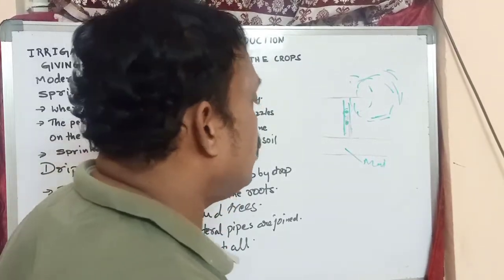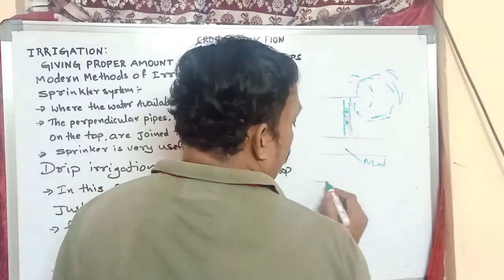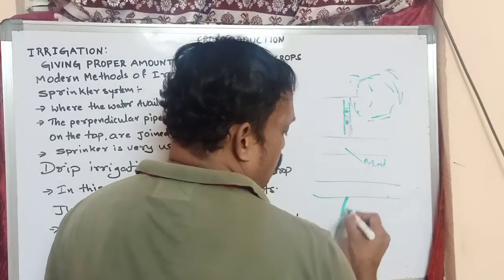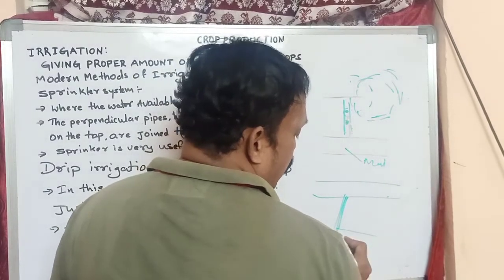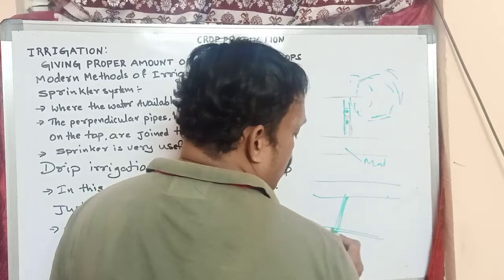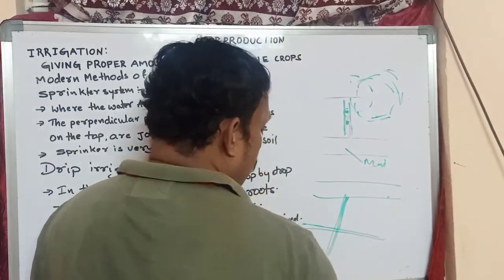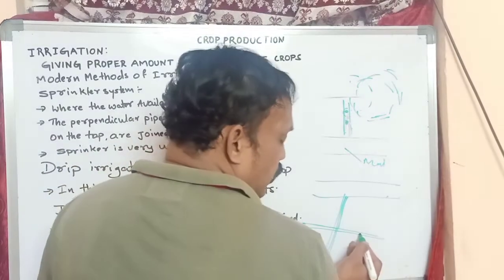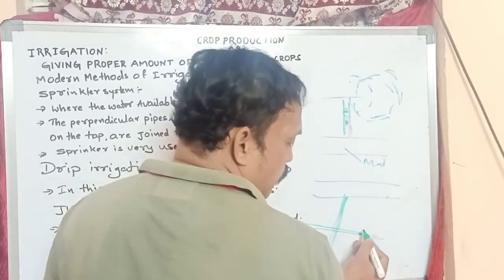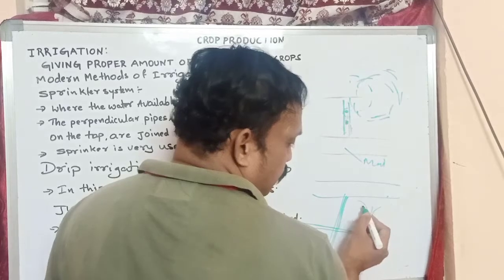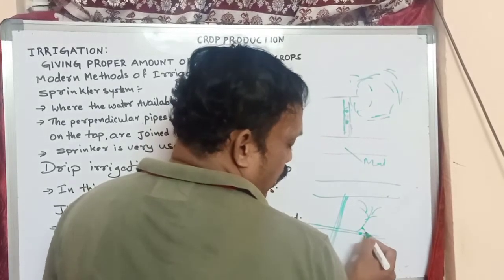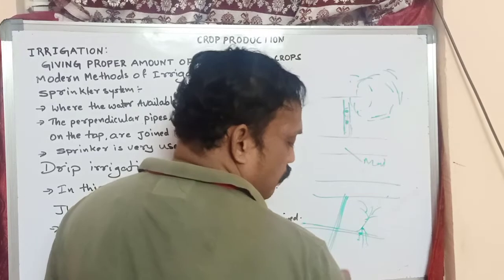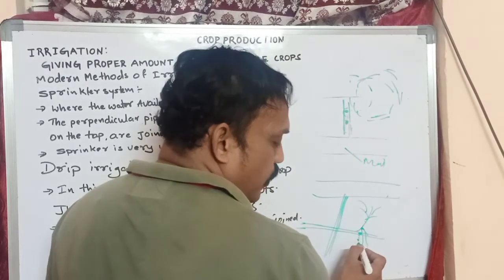And another method: the main pipe is connected with small black pipes, and we call this the second method, drip irrigation. In drip irrigation, the nozzles release water, for example on a plant, only drop by drop on the roots.